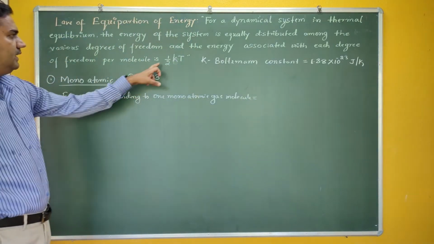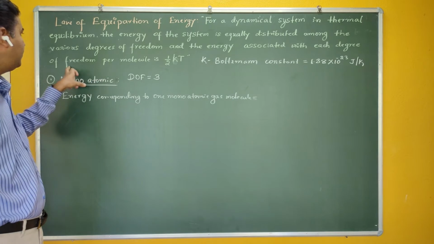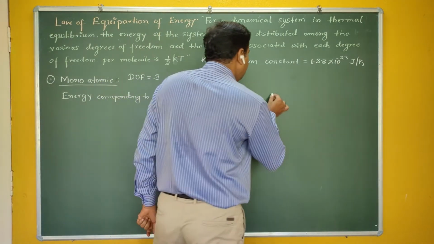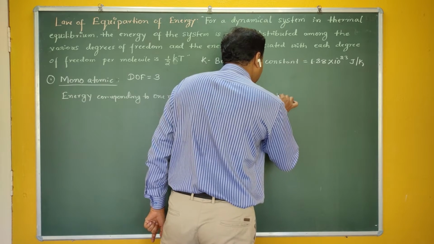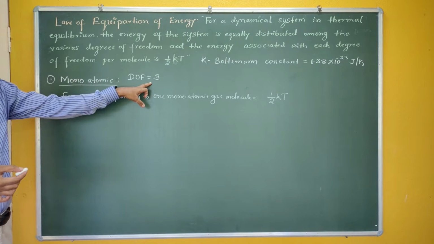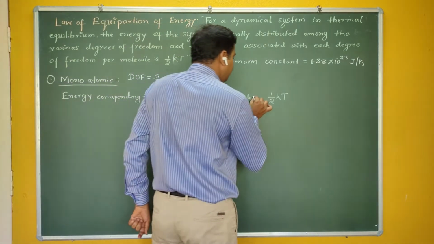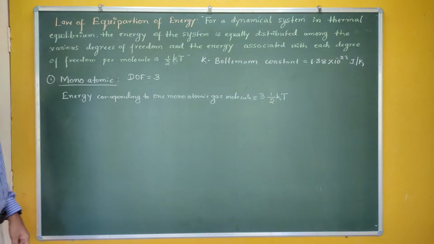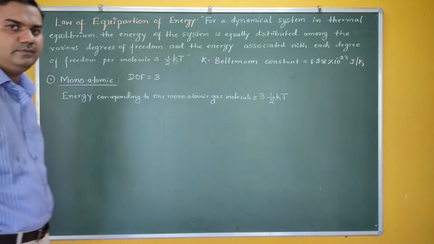For 1 degree of freedom, your energy is half kT. How many degrees of freedom for a monoatomic gas? It has 3 degrees of freedom. Therefore, the energy is 3 multiplied by half kT. That gives me the energy corresponding to one monoatomic gas molecule.